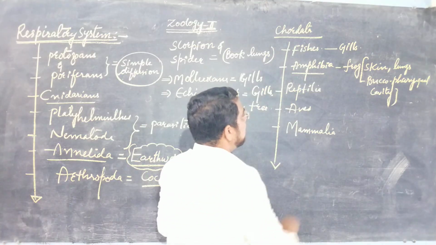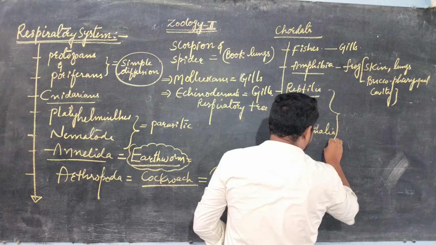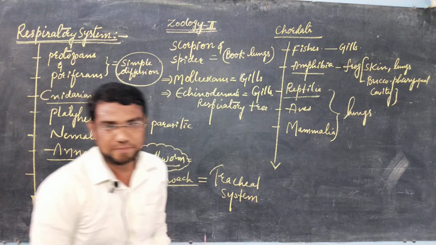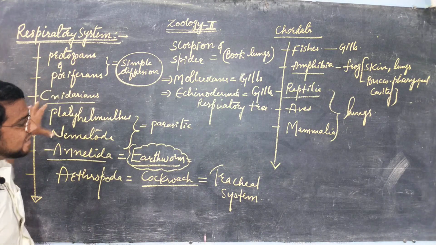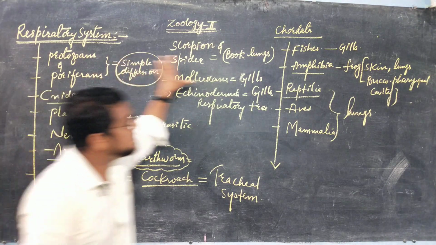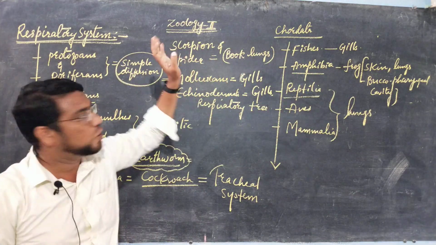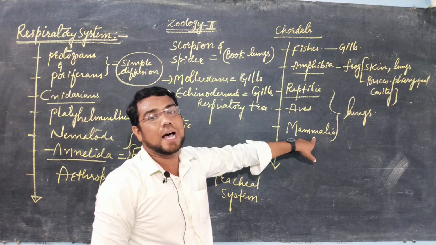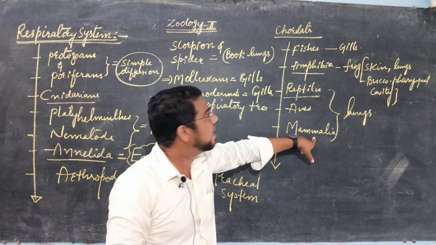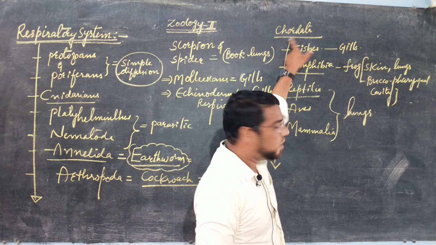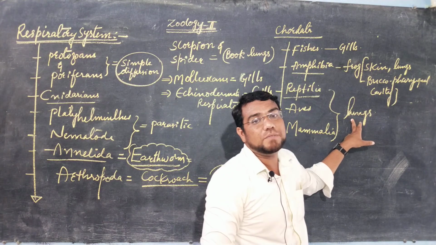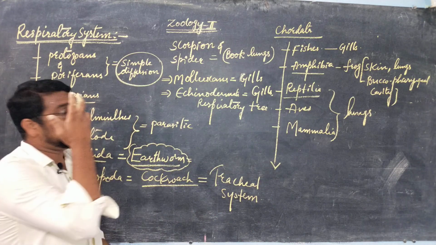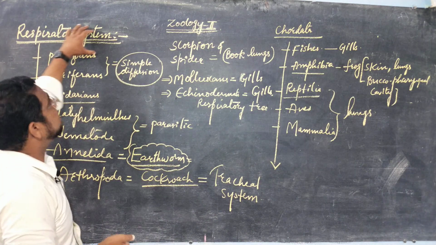And reptiles, birds and mammals, these three animals will have the respiratory organ which is called what? Lungs. See here, these are the different animals, and in these different animals different respiratory organs are present. So in second year zoology we are dealing with human beings. Human beings belong to the class Mammalia. Remember this carefully. And the phylum Chordata. So we will have the respiratory organ which is called what? Lungs.